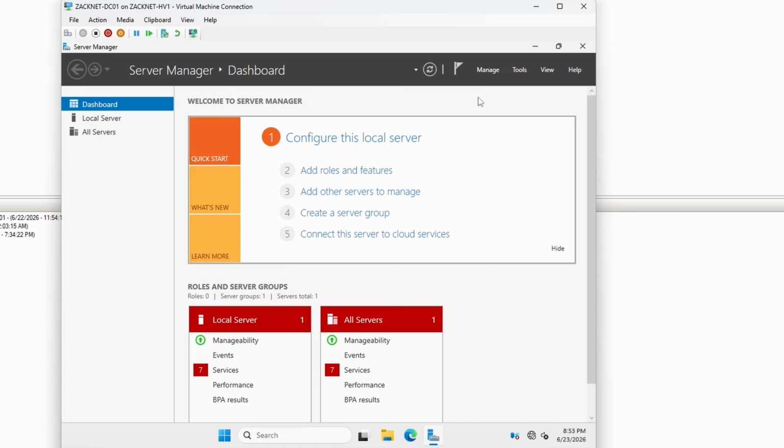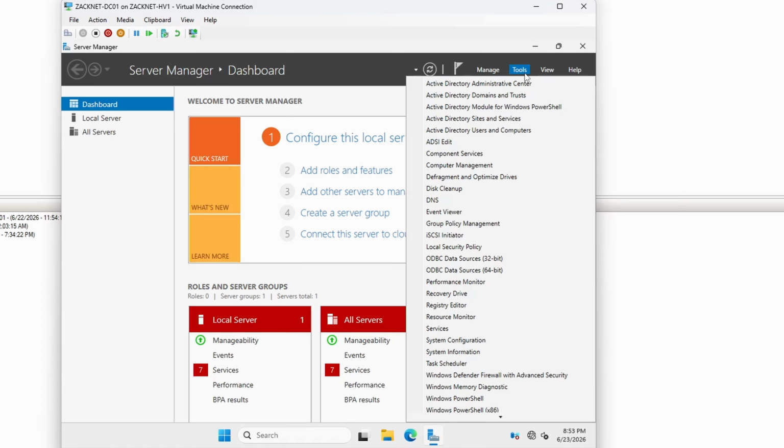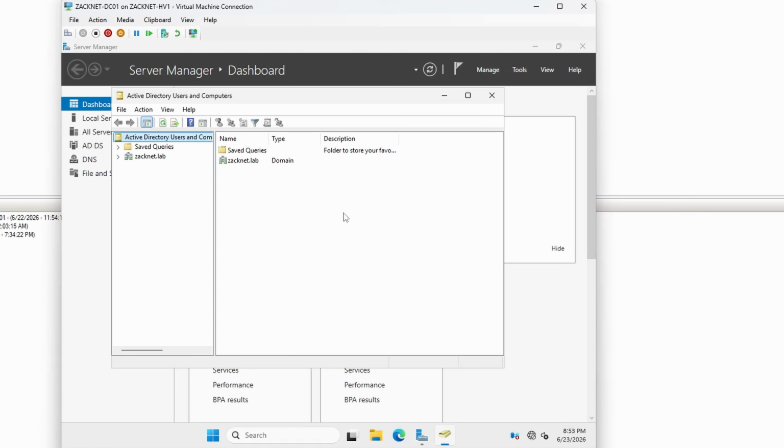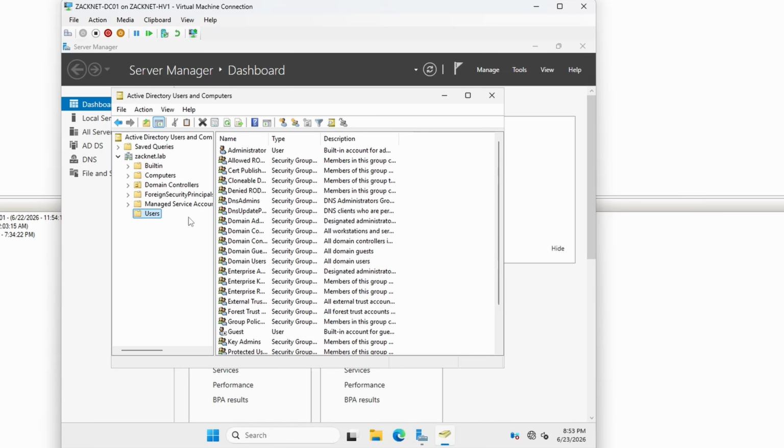All right, so before we get into other things, there's one more thing I want to do. I want to make sure that our local user account, which is a local machine user account, and then the domain administrator account, it's going to be different. And I know this can get really confusing. So click on Tools, and then go on Active Directory Users and Computers, and expand your domain. And then go on Users.